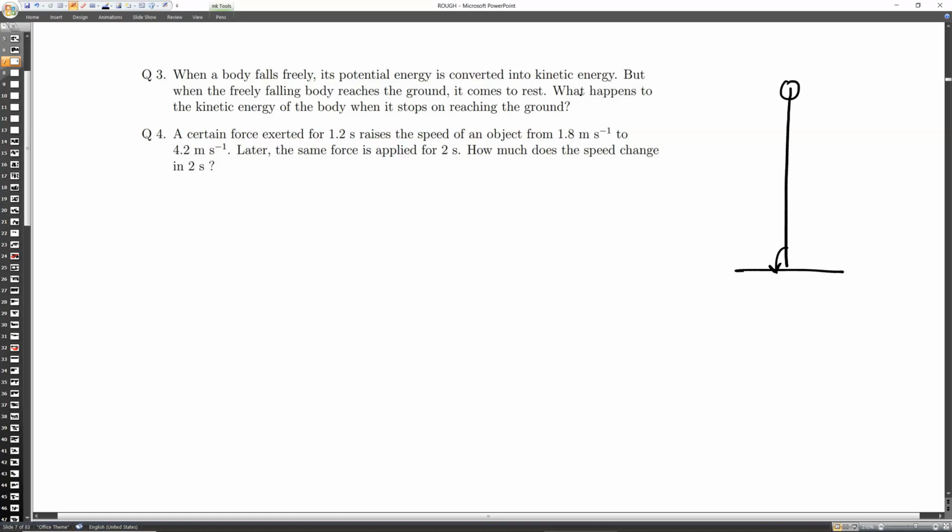Generally this kinetic energy is converted into many types of energies. When it strikes the ground, some of the kinetic energy will be converted into sound energy, some of it into heat energy, and some will transfer its momentum. So all the kinetic energy will be converted into different forms of energy. Got it? Yes, sir.